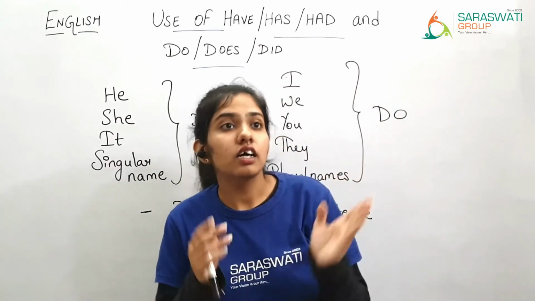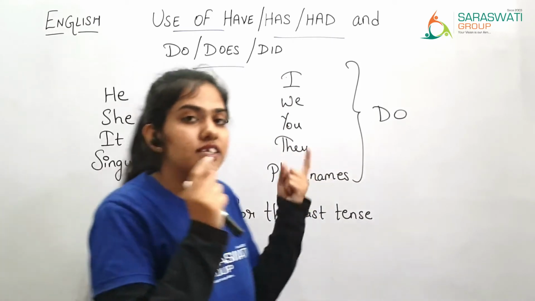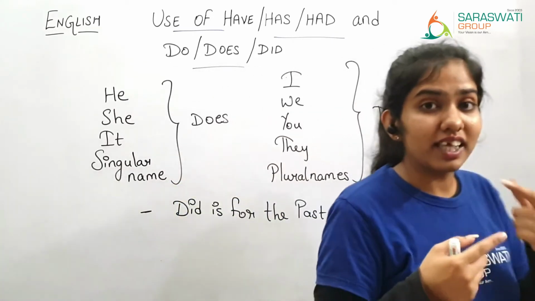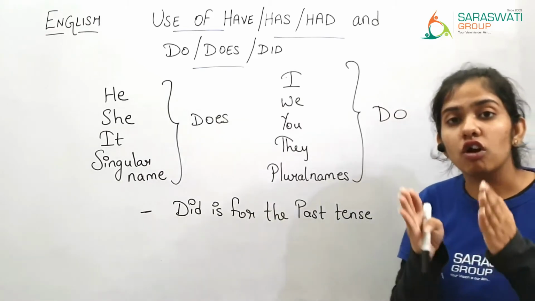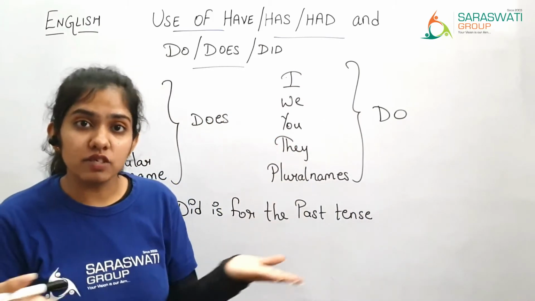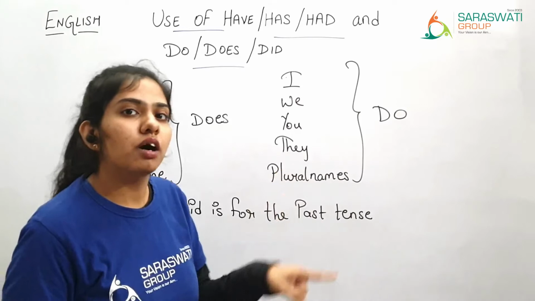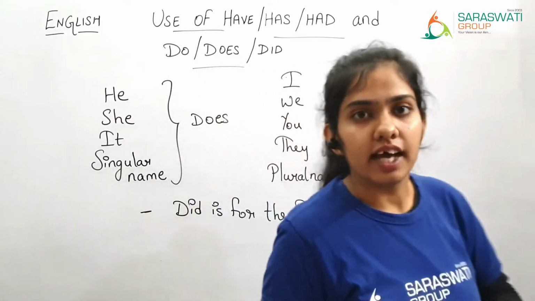When the helping verb is in past tense, at that time the main verb is always in the present tense, in its base form.